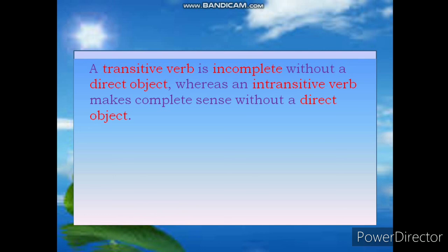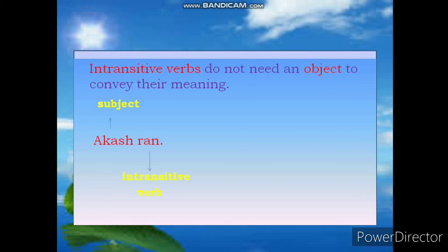A transitive verb is incomplete without a direct object, whereas an intransitive verb makes complete sense without a direct object. It means intransitive verbs do not need an object to convey their meaning. For example, Akash rained. In this sentence, Akash is subject while rain is intransitive verb. You can see this intransitive verb does not need any object to give the complete meaning to the sentence.